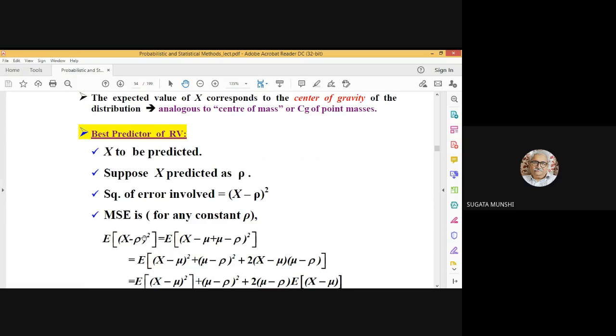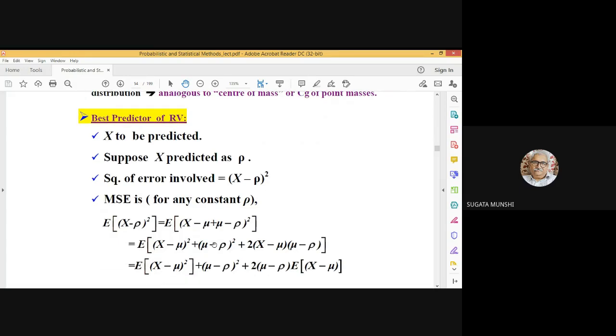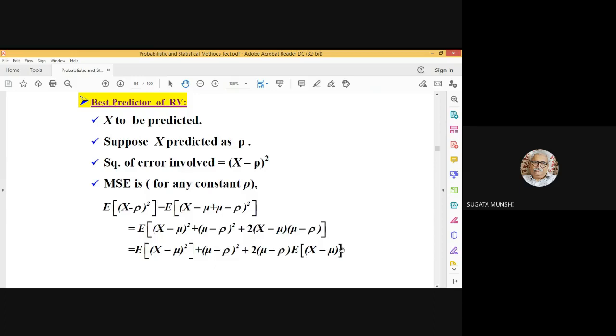So in this expression X minus rho whole squared, within brackets, I have introduced plus mu and minus mu, where mu is the expectation of X. Then I have expanded this term: X minus mu whole squared plus mu minus rho whole squared plus twice X minus mu into mu minus rho. Then I have taken the expectation: expectation of X minus mu whole squared plus mu minus rho whole squared plus twice mu minus rho into expectation of X minus mu.